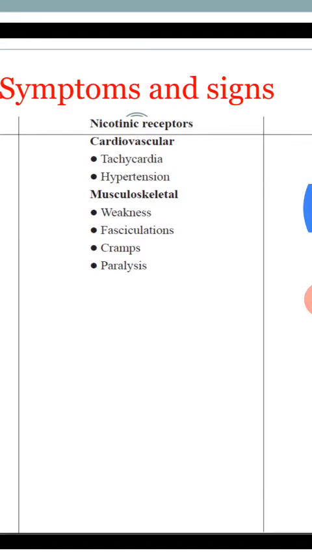Musculoskeletal: nicotinic receptors are mainly expressed on skeletal muscle, so there are excessive skeletal muscle contractions. It leads to fasciculations, which are contractions in the facial muscles. Next, skeletal muscle cramps, pain, and weakness. Excessive contraction leads to skeletal muscle weakness, and lastly excessive contraction followed by paralysis. So these are the musculoskeletal problems.